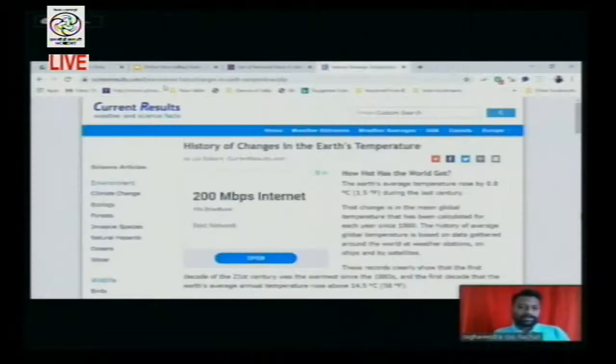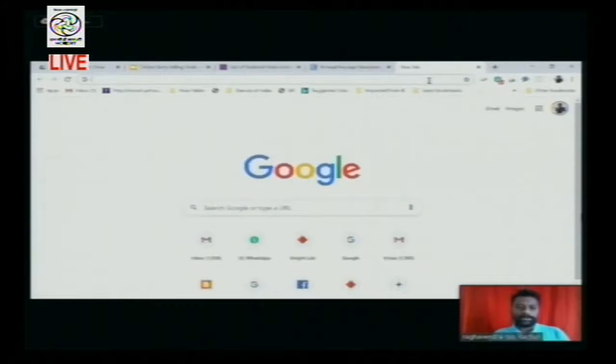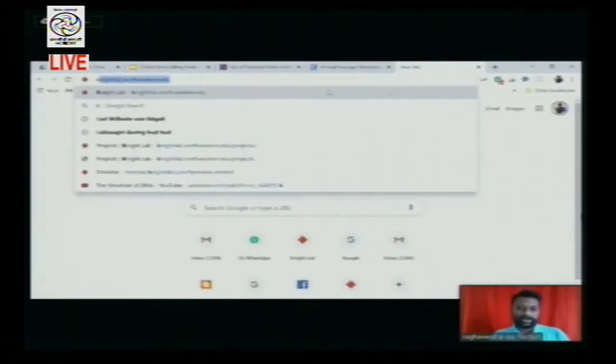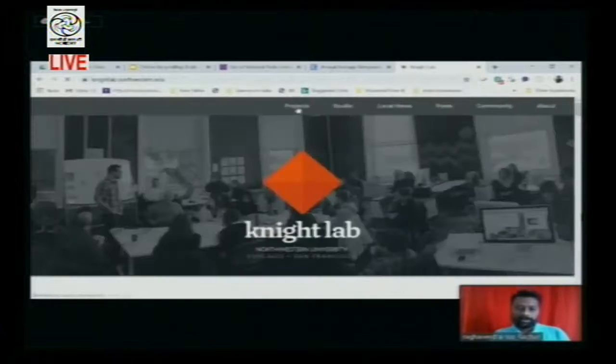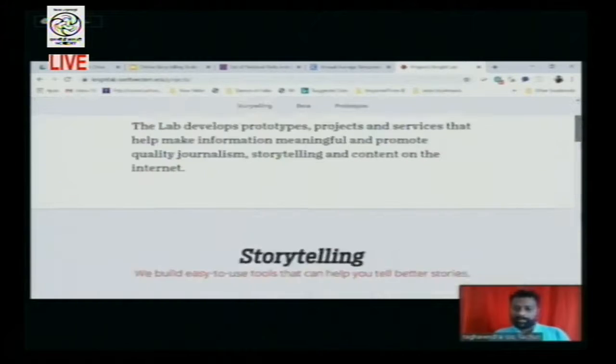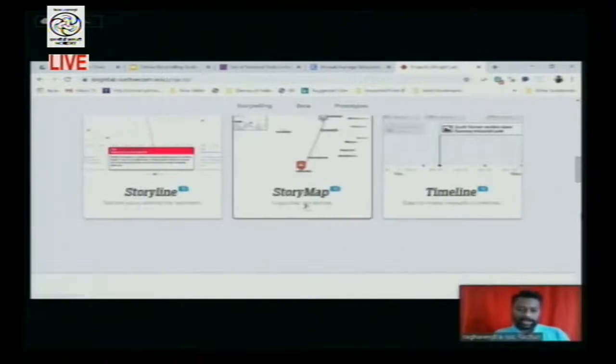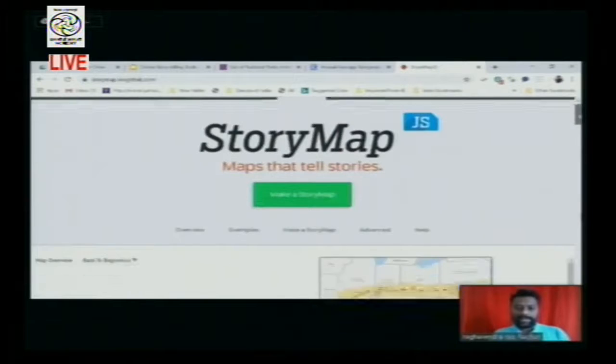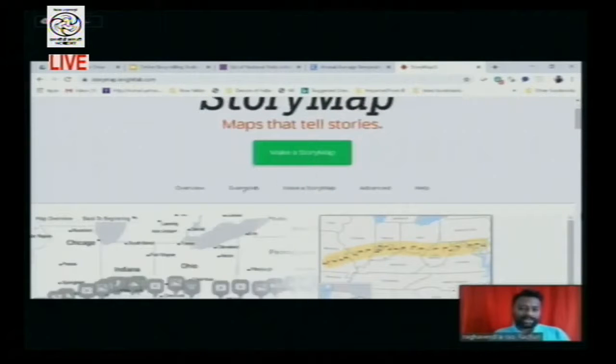Now, let us go to the website. Once again, I'll open Timeline JS, that is Knight Lab, and click on the story map. So you will be getting this panel. I have already shown the examples and overview tips that you have to observe before starting a story map. So now I am clicking on make a story map.